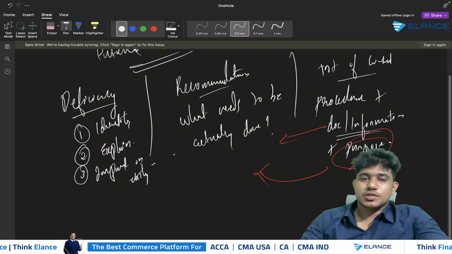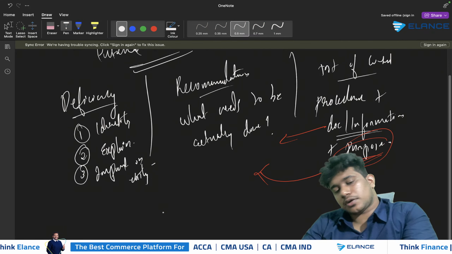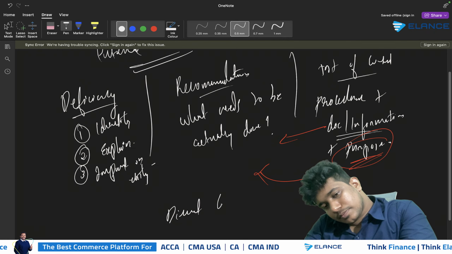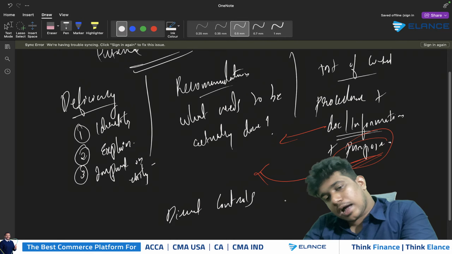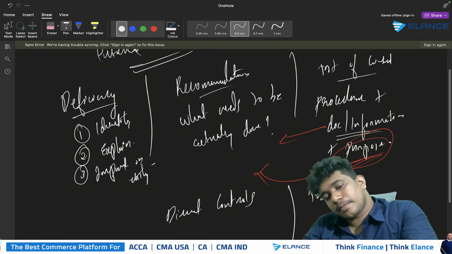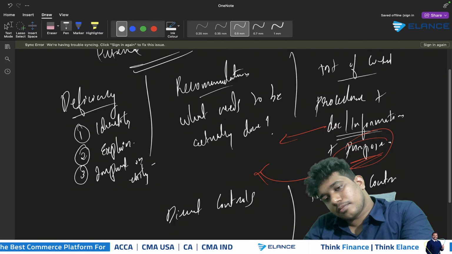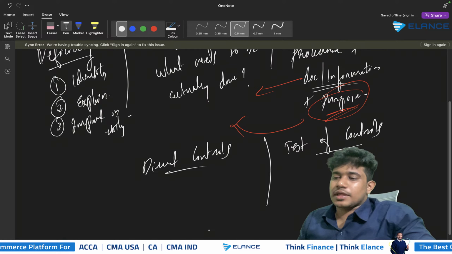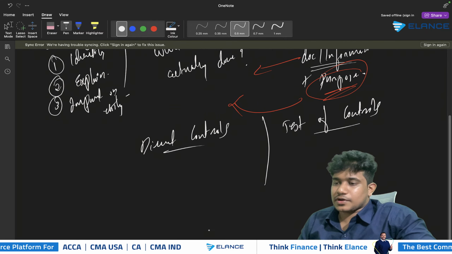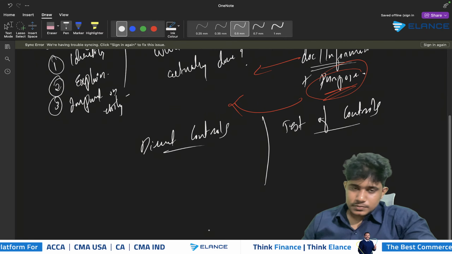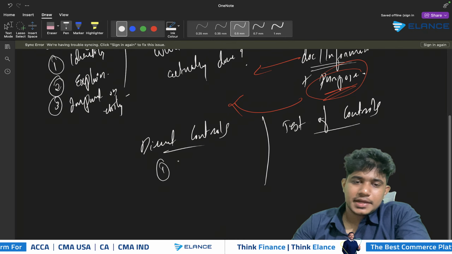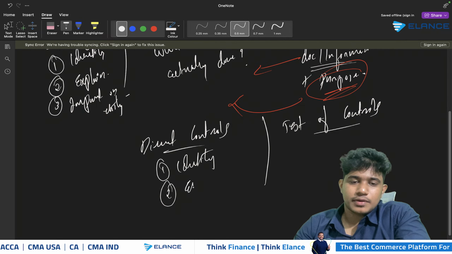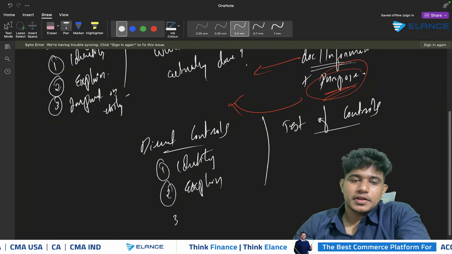However, when it comes to the paper AA, now you can expect a question on direct controls and its test of controls as well. Direct controls and test of controls. So when it comes to the area of direct controls and test of controls, first of all, we need to identify the direct control. Secondly, we need to explain it, and we need to show the impact.